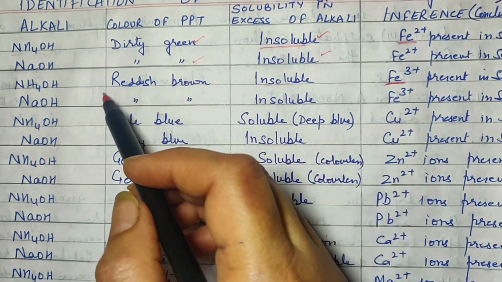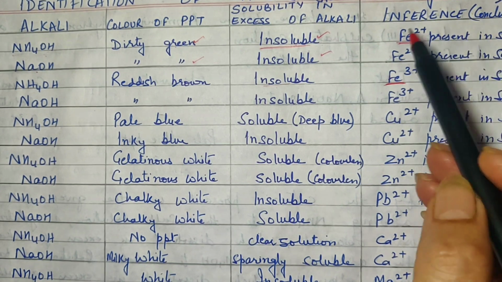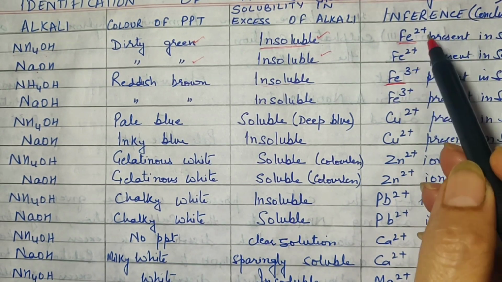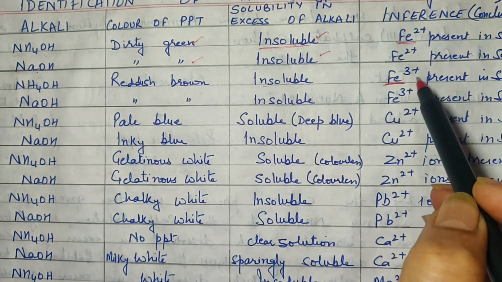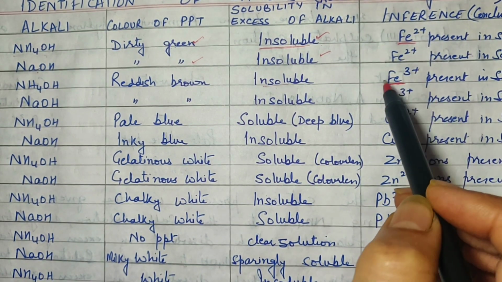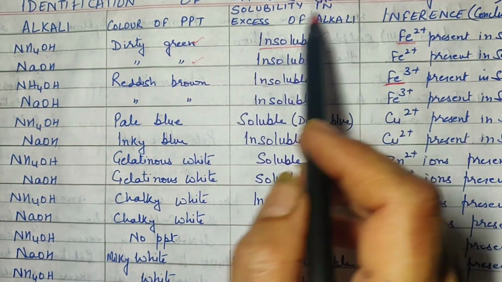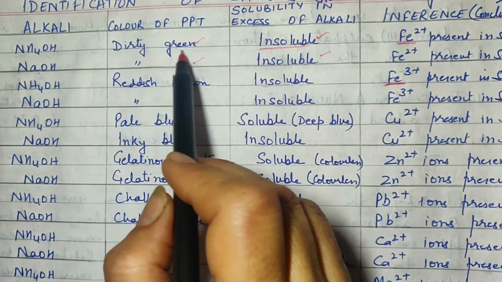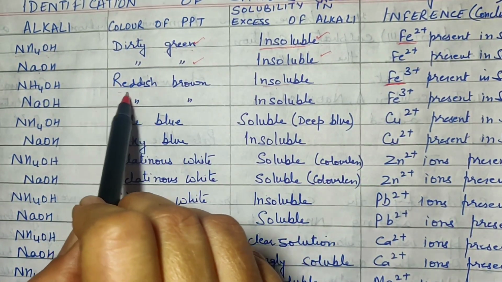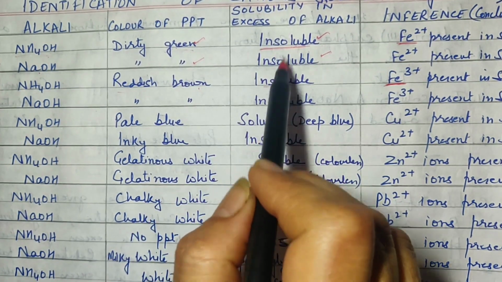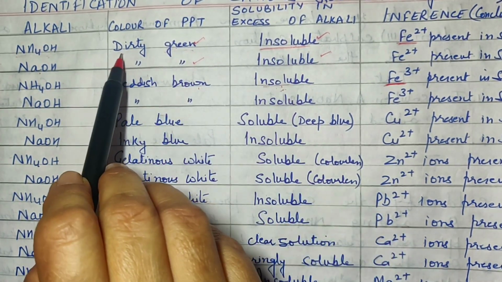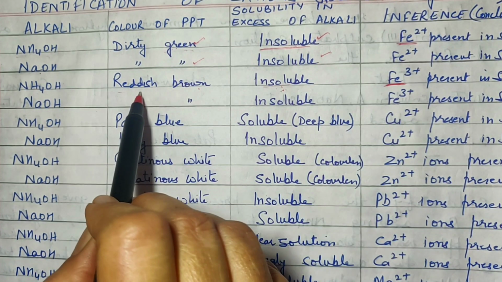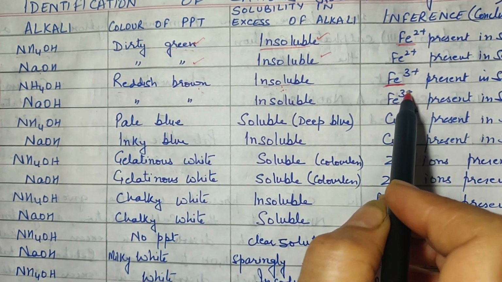Now suppose you are asked the question, how will you distinguish between, say, ferrous chloride and ferric chloride? Now the chloride part in the salt is the same. What is different is ferrous and ferric. So you will say to both the salts I will add, say, ammonium hydroxide. In one of the test tubes I will get a dirty green precipitate. In the other one I will get reddish brown. Both of them will be insoluble in excess. The one which is dirty green is the ferrous salt and the one which is reddish brown is the ferric salt.